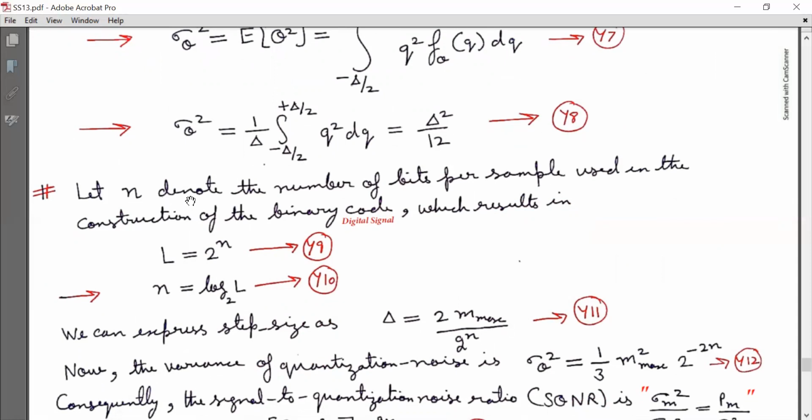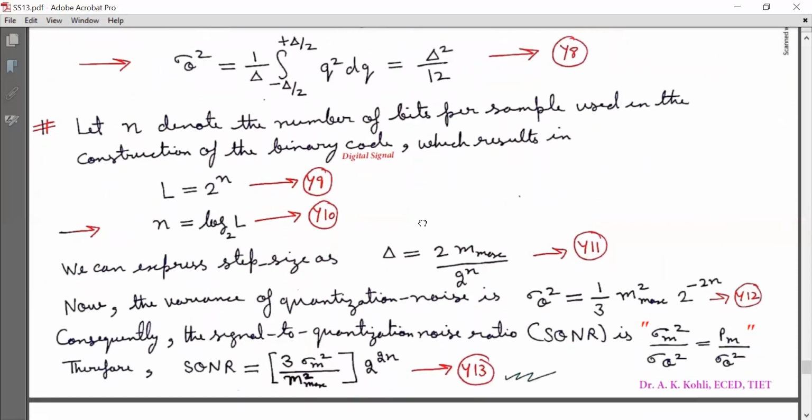I repeat, let n denote the number of bits per sample used in the construction of the binary code, that is digital signal, which results in capital L is equal to 2 raised to power n. And this leads to n is equal to log with base 2 of L, that is y10.